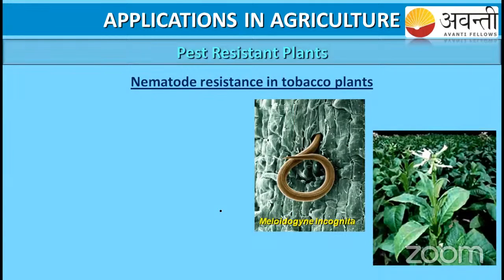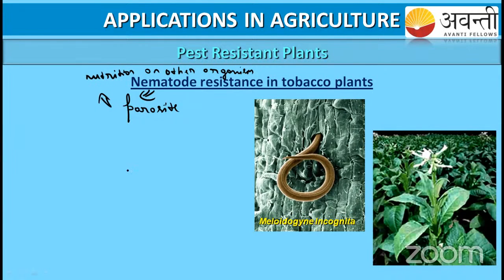Let us go to the pest resistant plant. Here you can take the nematode. The nematode is a parasite. You know what a parasite is, right? A parasite will always be heterotrophic, dependent for nutrition on other organisms. See here, they have created the pest resistant tobacco plant.